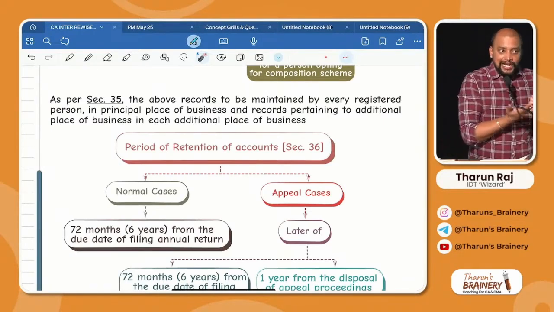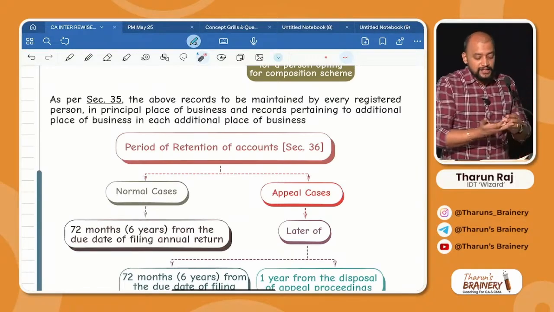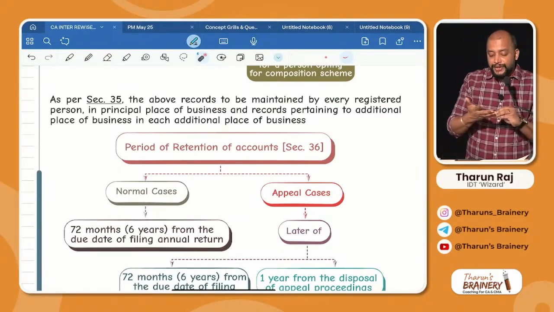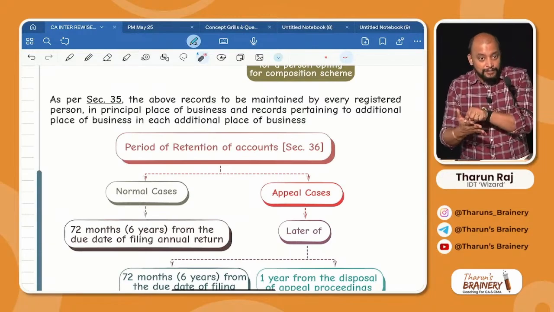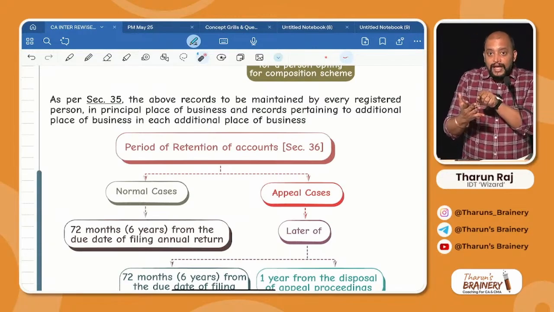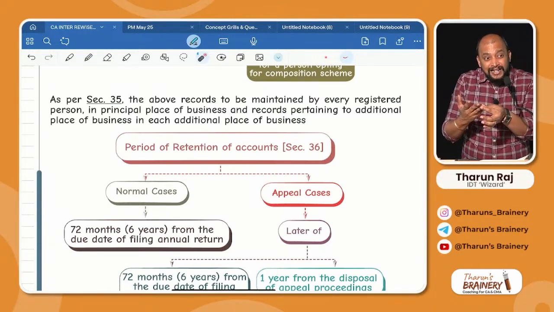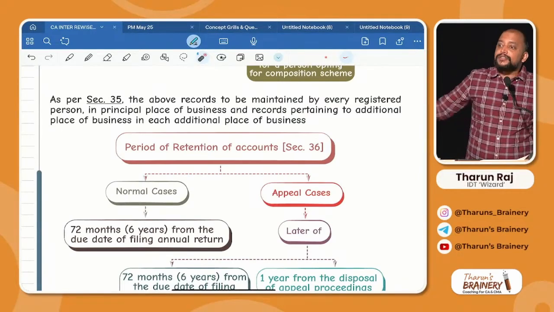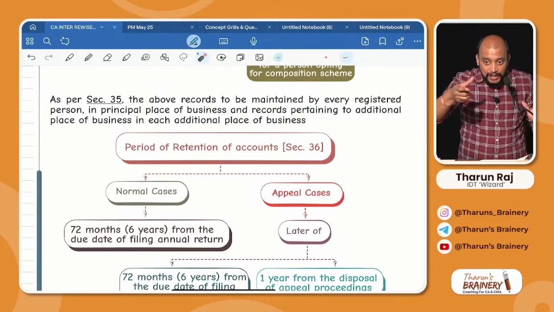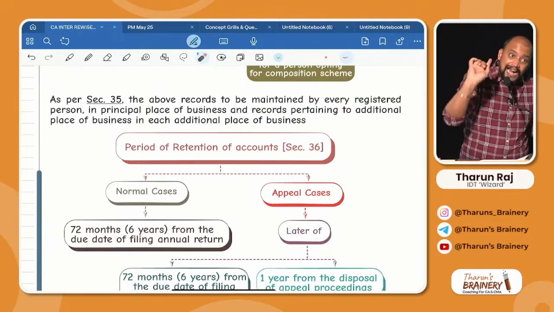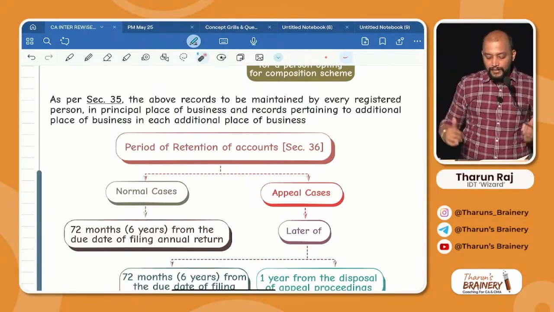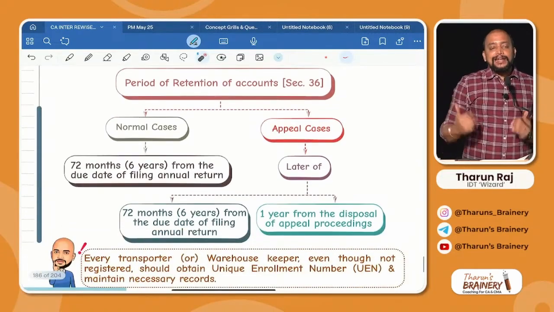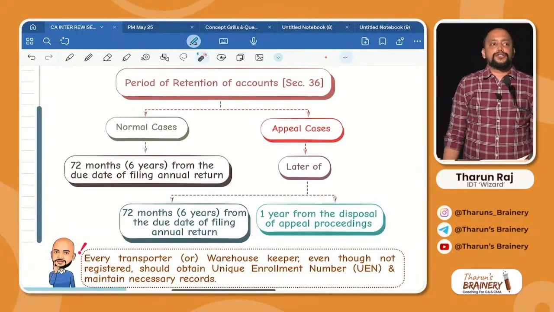Now, in Chennai, my principal place of business, I need to maintain the accounts and records related to Chennai, Coimbatore, Madurai and Salem. But in Coimbatore, I have to maintain the accounts and records relating to only Coimbatore. In Madurai, only Madurai. In Salem, only Salem. Only in the principal place, all records to be maintained. But in an additional place, only records pertaining to that additional place. Got it? Next. What is the period for which these accounts and records should be maintained?